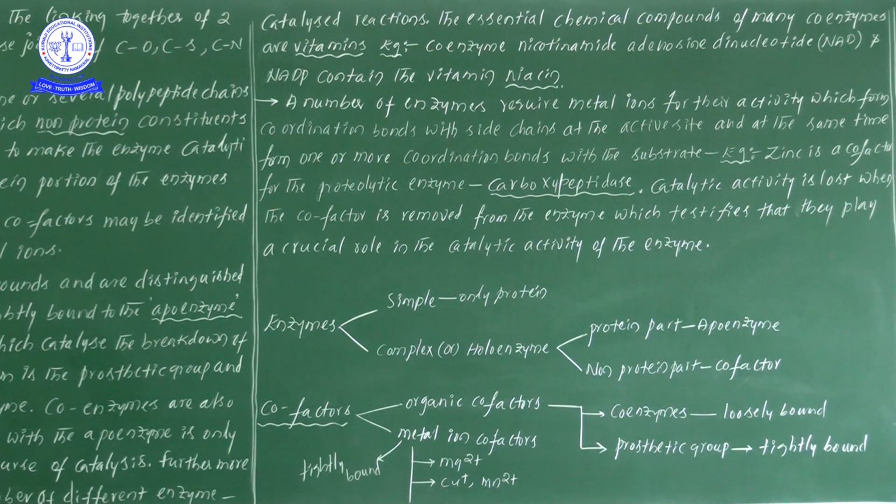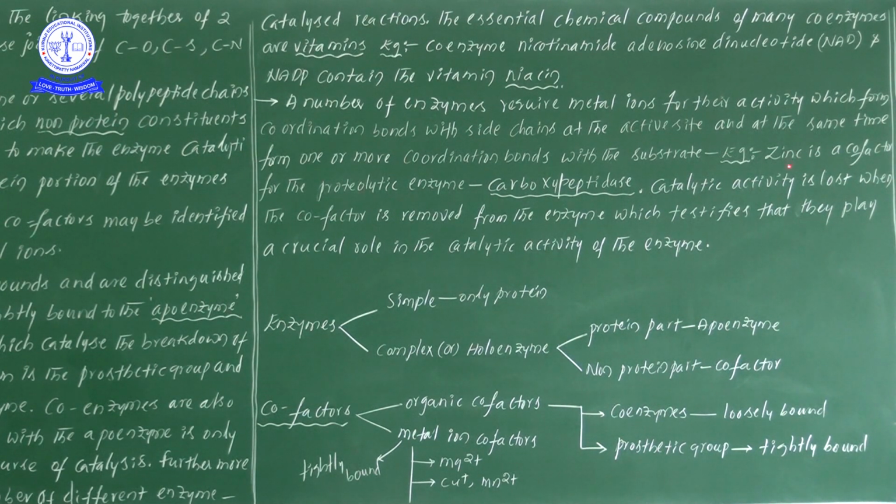Once you read and get the information, so what is that? A number of enzymes which require metal ions for their activity, which form coordination bonds with the side chain at the active site and at the same time form one or more coordination bonds with the substrate. We got the explanation now.